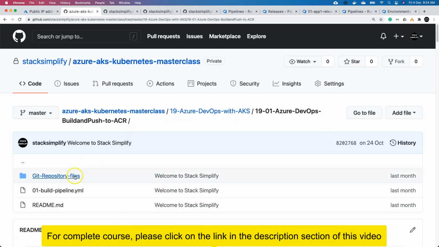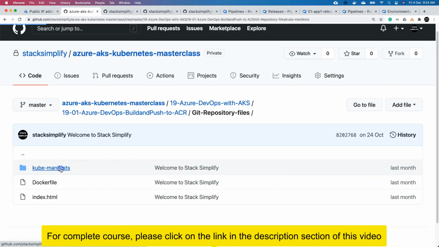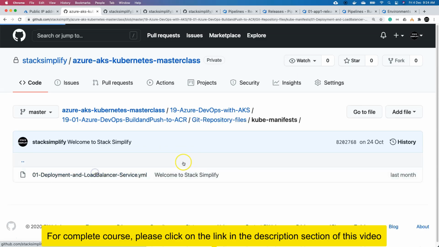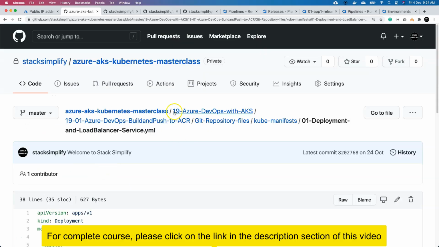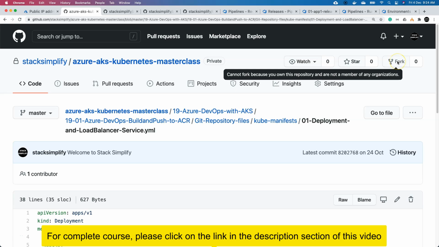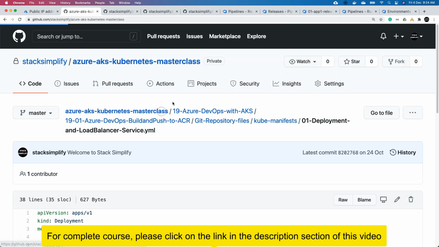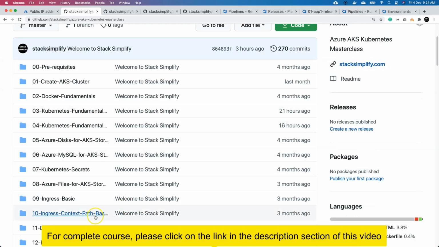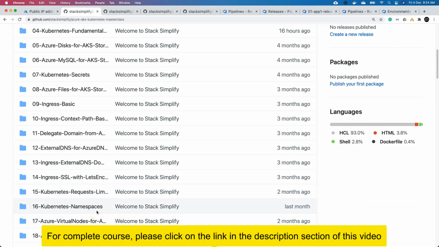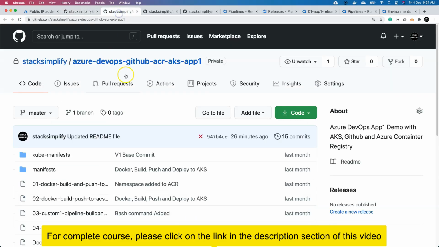In addition to that, you will also find the kube manifest folder everywhere. All the manifests you are going to execute will also be documented in a detailed way. And then just by forking these repositories, you will be able to download them at your side and start using these entire use cases implemented as part of this course. So these are the 4 repositories.